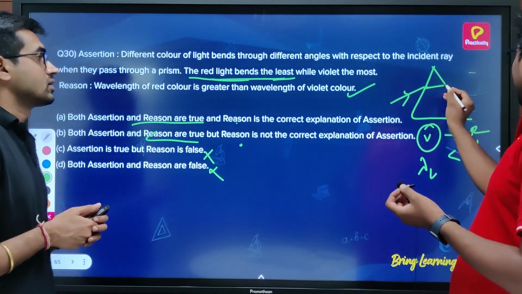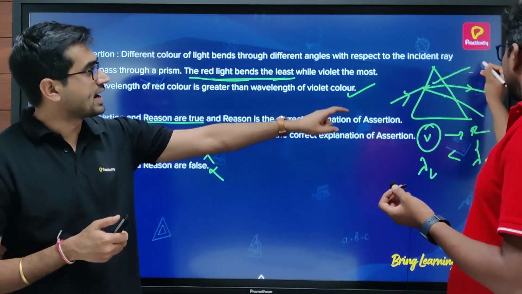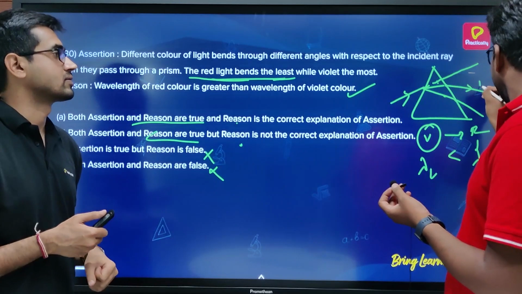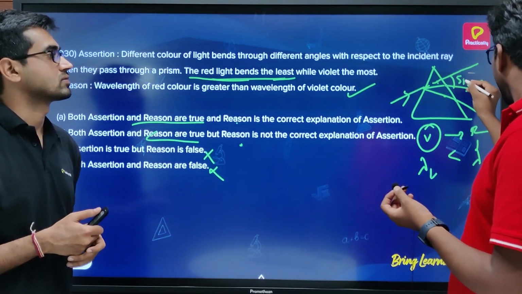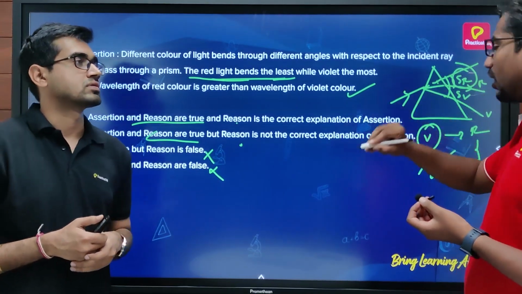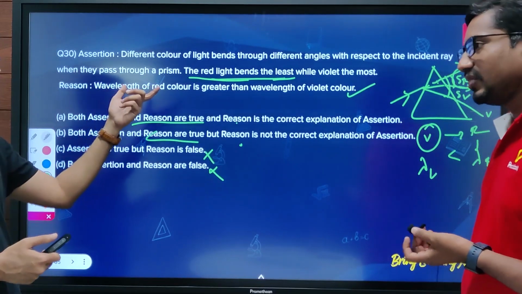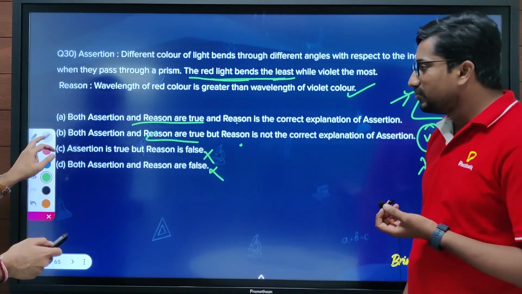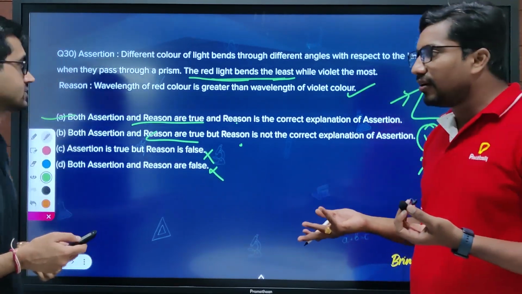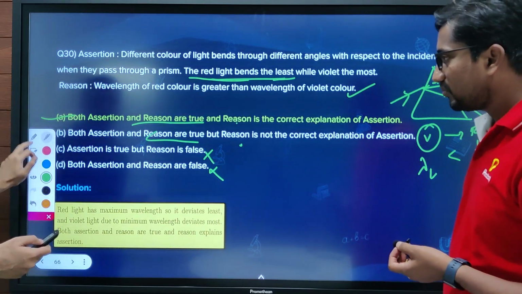Then we can make the diagram like this. Below I will take violet and above will be red. If this is the normal extended, this is the deviation of red color and this is the deviation of violet color. So red color undergoes less deviation compared to violet. So this is true. Both assertion and reason are true, and the reason is the correct explanation, because it's happening based on the wavelengths of the colors only. This is correct, so let's move to the next one.